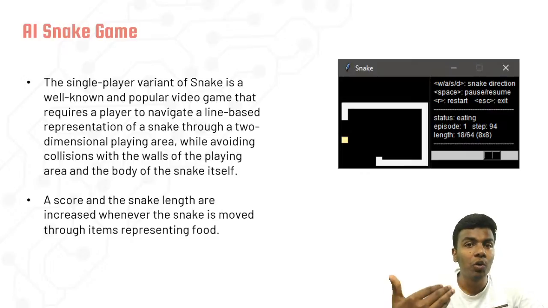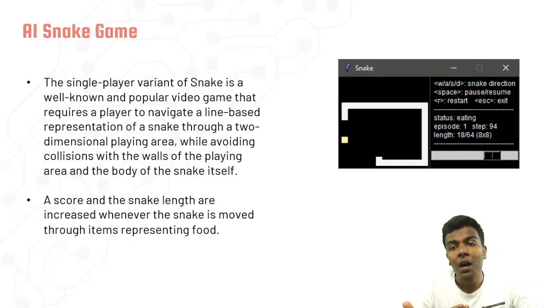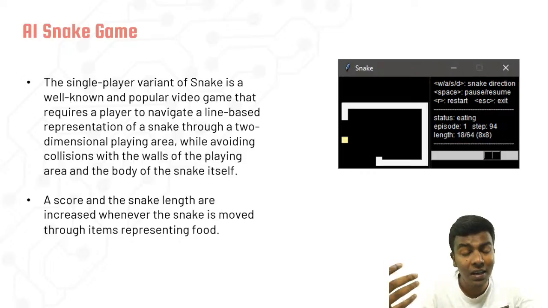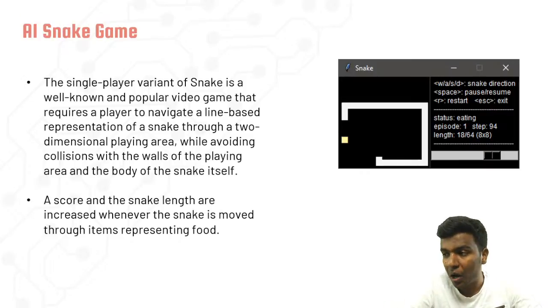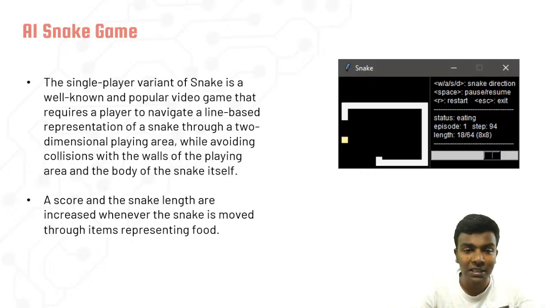At that time, it should look for the longest path, because the body may be very huge and have more length, so that the maximum occupancy area can also be achieved. In that scenario, it should not only look for the shortest path, it should also look for the longest path, so that each and every part of the body will be occupied in the game area. Okay, so those are all the challenges, right?